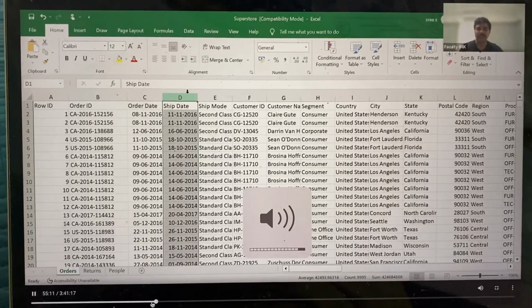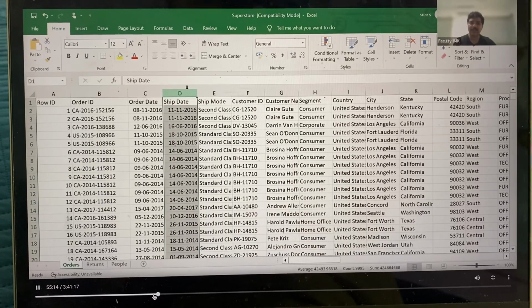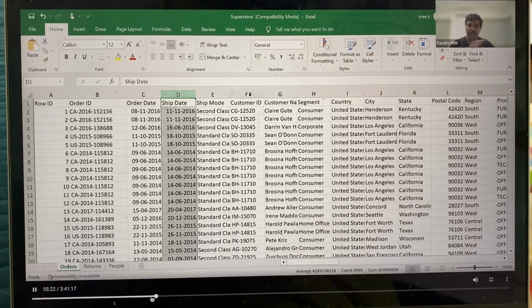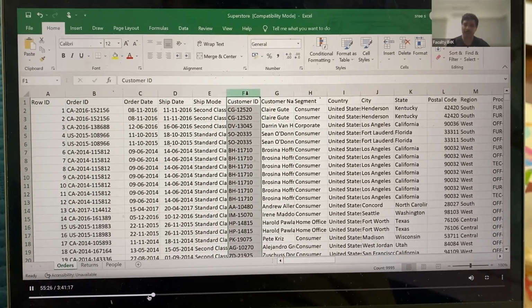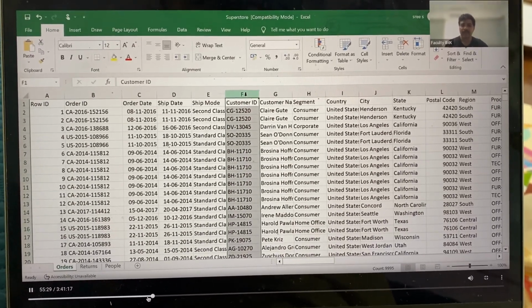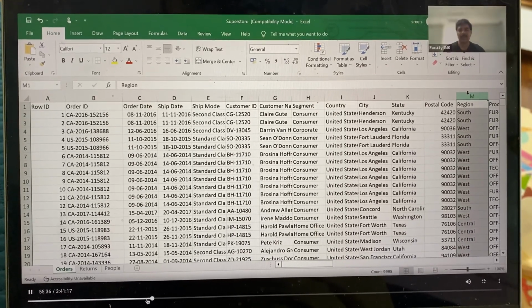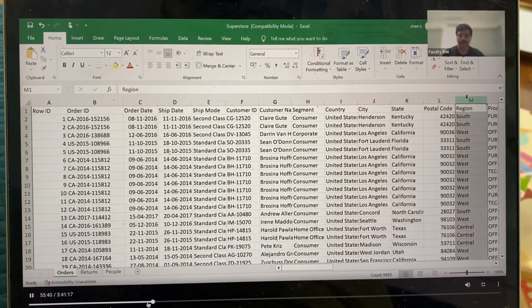For example, shipment, ship date. If you see, it contains multiple elements, but they all represent dates only, right? And customer ID is kind of a character vector only. It all represents the customer ID. Similarly, region actually contains multiple elements, and they all represent the same characteristics.